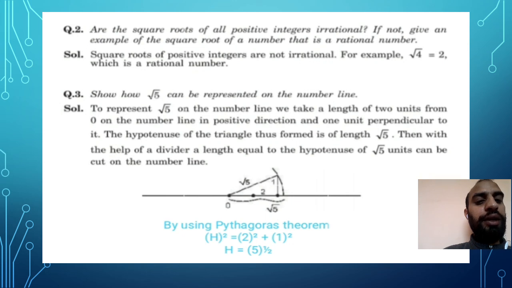You can see at the bottom of the figure I have calculated how √5 came. Hope you are able to understand this question. Thank you so much.